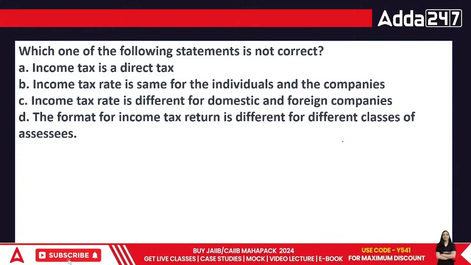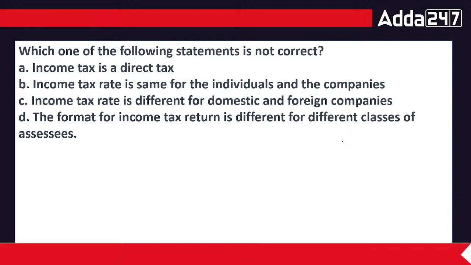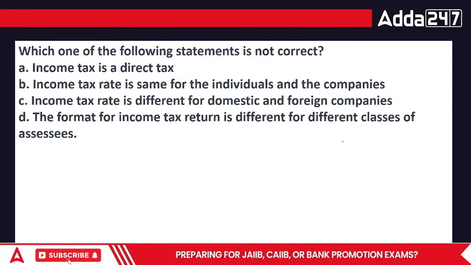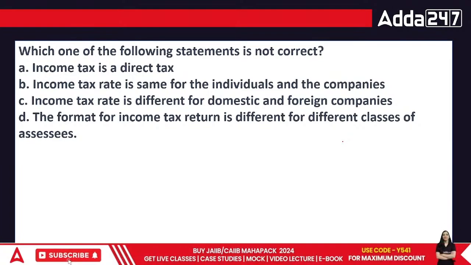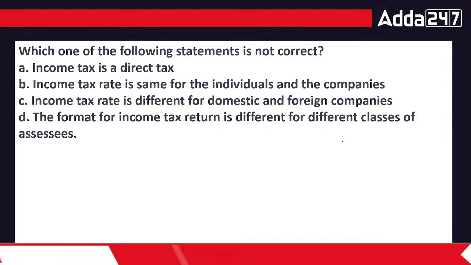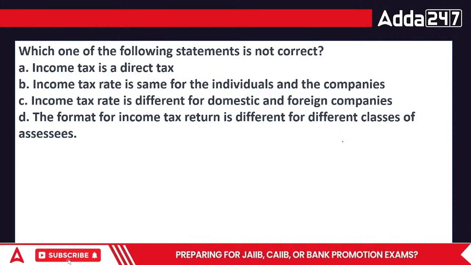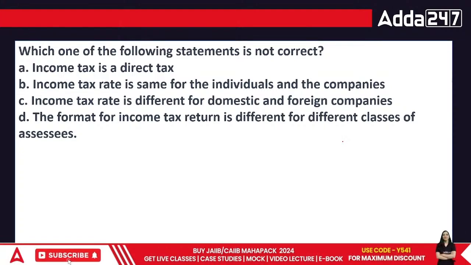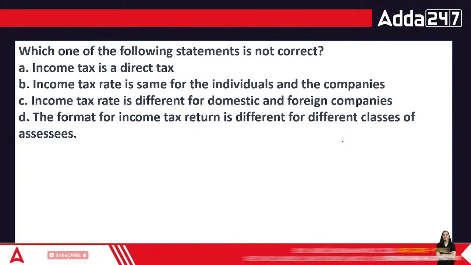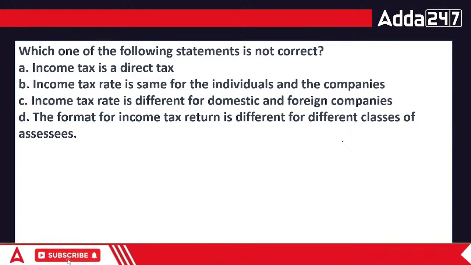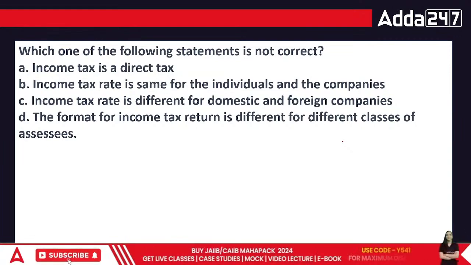Which of the following is true now? Income tax is a direct tax. Yes, it is a direct tax. Second point is, income tax is the same for individuals and companies. No, it varies. You and I don't have the same rate. If you're a company and I'm an individual, then as the slab goes up, till then we are at the same level. Then, income tax is different for domestic and foreign.